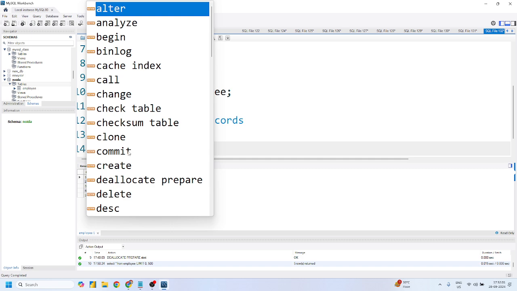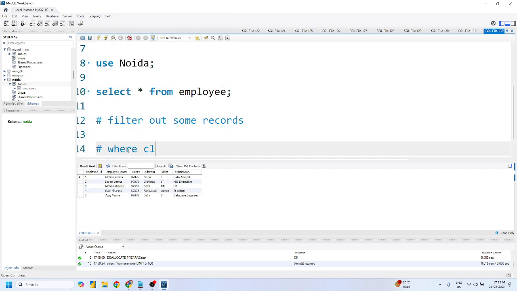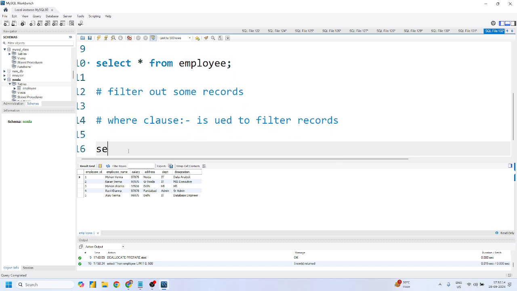We will use a where clause. A where clause is used to filter records. Very easy to use. Select star from employee.